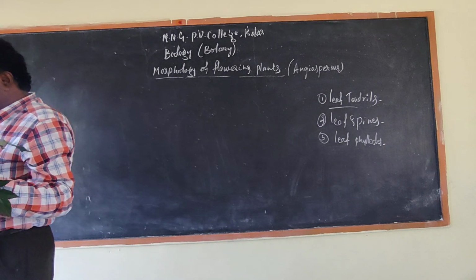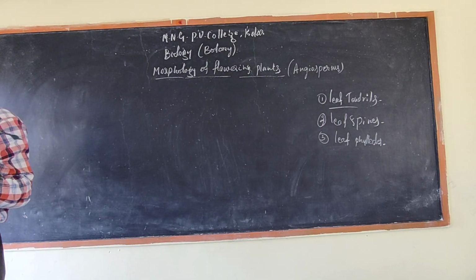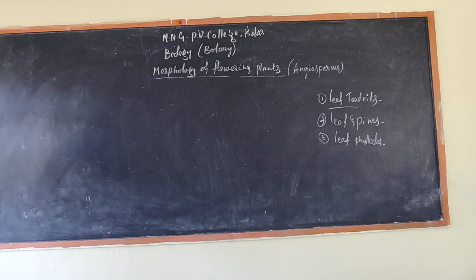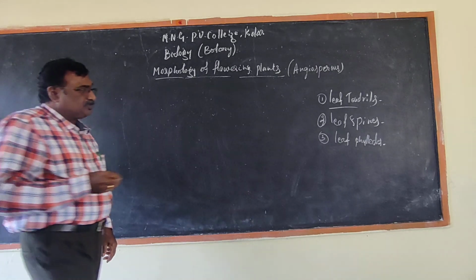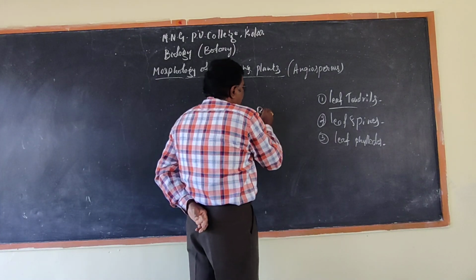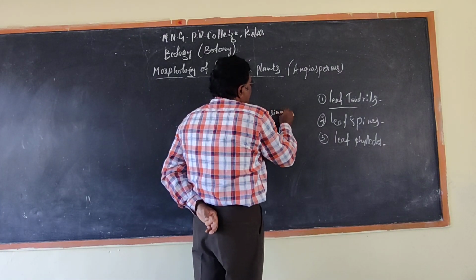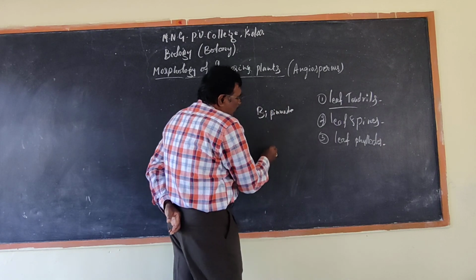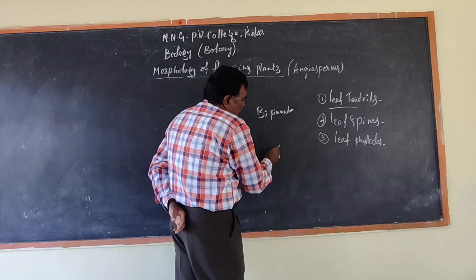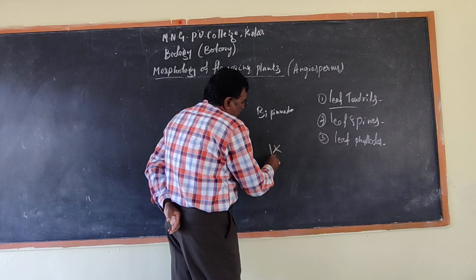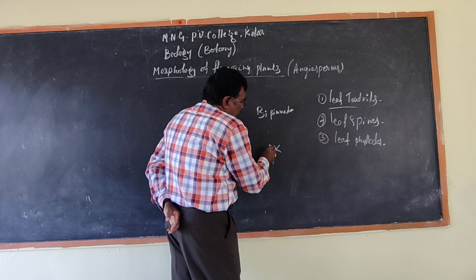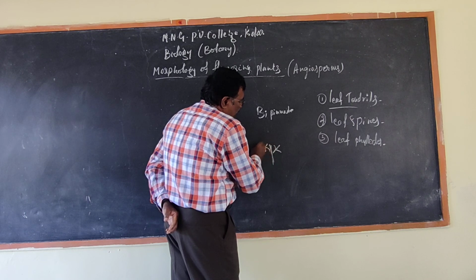Based on that, tripinnate, bipinnate, decompound. The bipinnate is commonly called two. It is commonly called a stem. Stem has two branches.